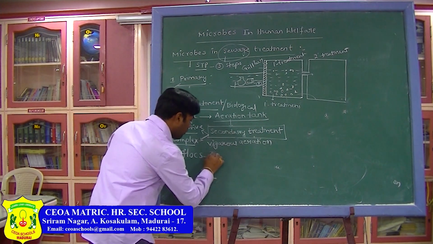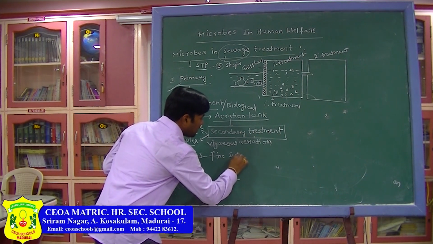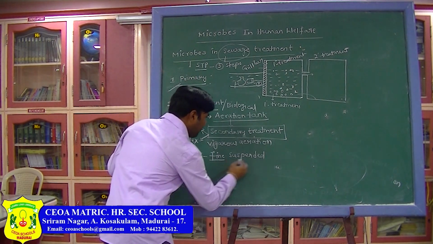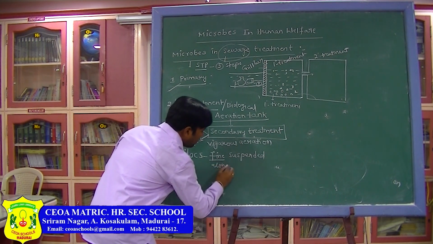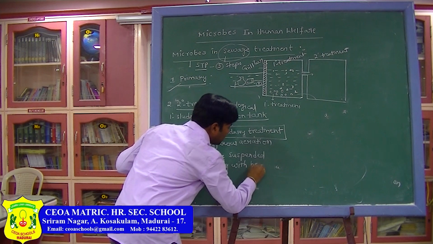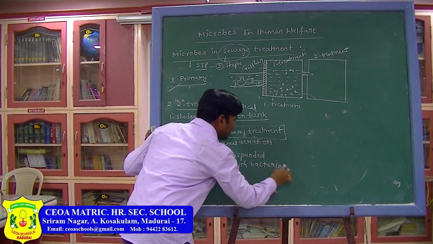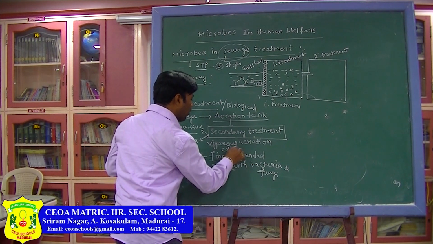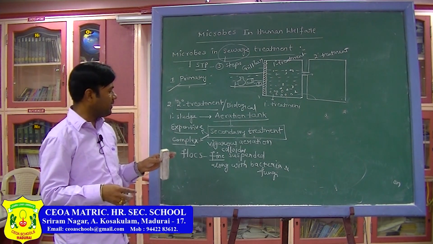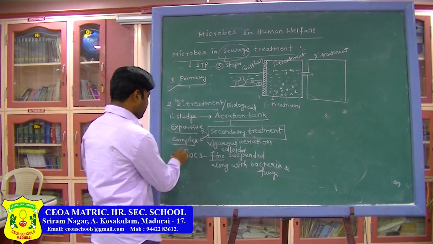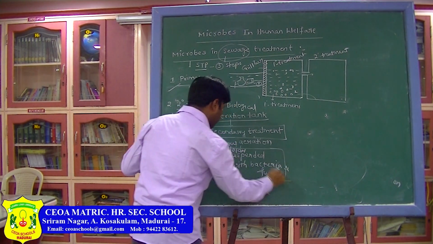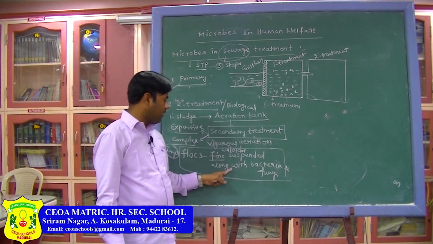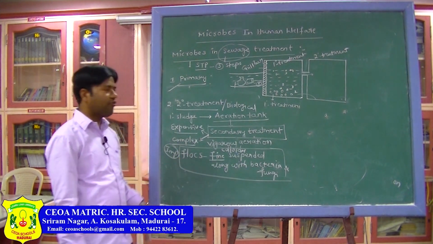Okay. What is floc? Fine colloidal suspended matter, along with the bacteria and fungi, is called a floc. This is very, very important. What is a floc? Fine colloidal suspended matter along with the bacteria and fungi is called a floc.